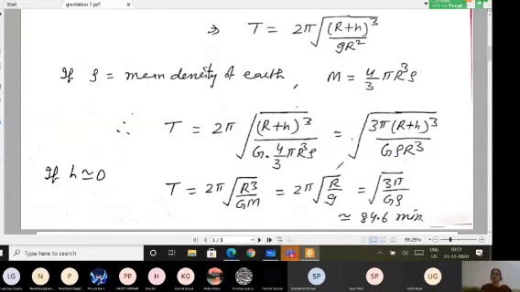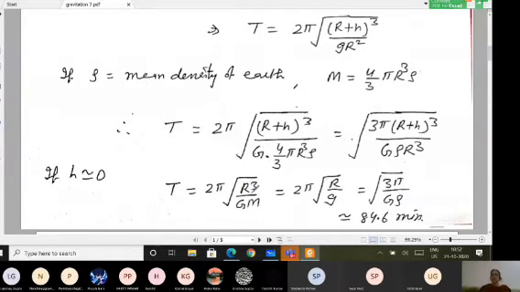Now of course this is not the actual situation, but again to see approximately what range I get for the time period of a satellite, so that accordingly we can go further for doing the practicals. So this value of T you have to take, that is equal to 2 pi square root of r cube divided by Gm. Here I am taking h equal to 0. If I take h equal to 0, then (r plus h) whole cube can be replaced simply by r cube.